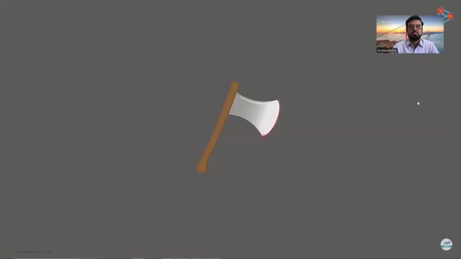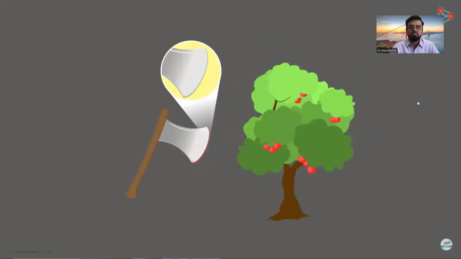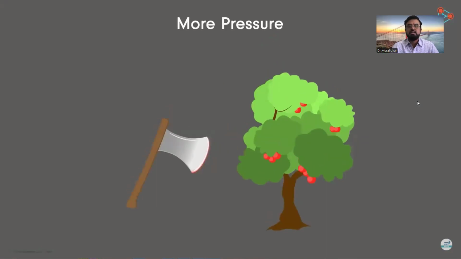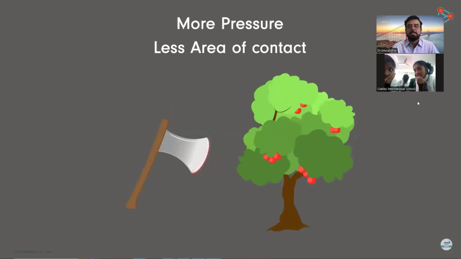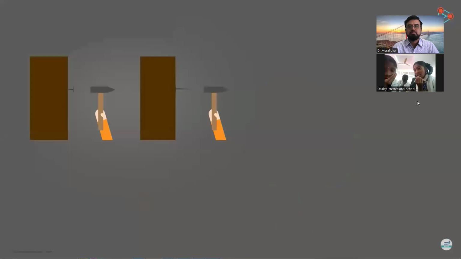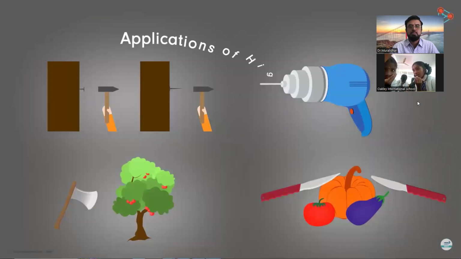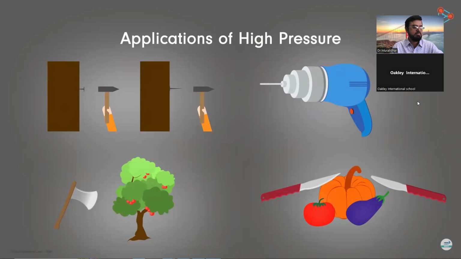Axes used to cut trees also have sharp cutting edges instead of blunt ones. See how it increases the pressure on the tree due to the less area of contact. The examples that we've seen so far are applications of high pressure. It's about how high pressure is useful to us in some cases.